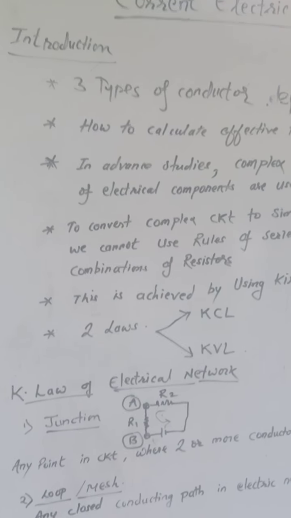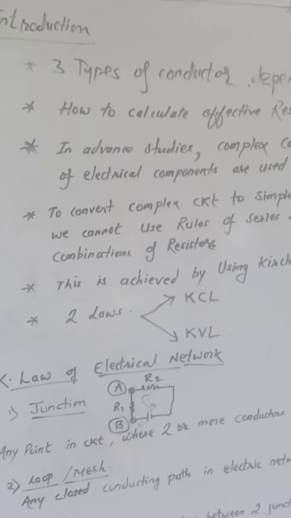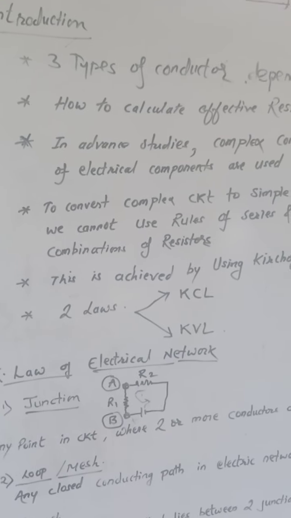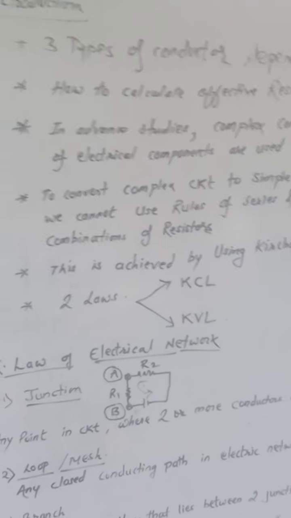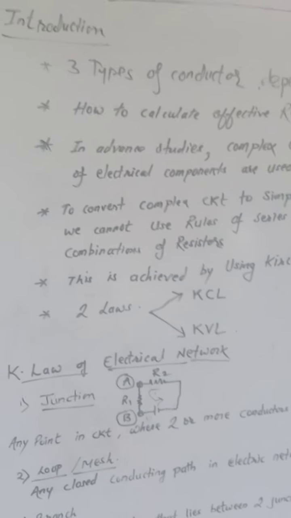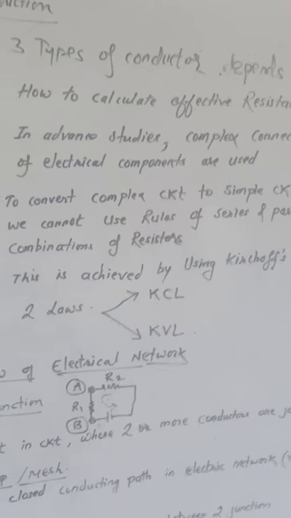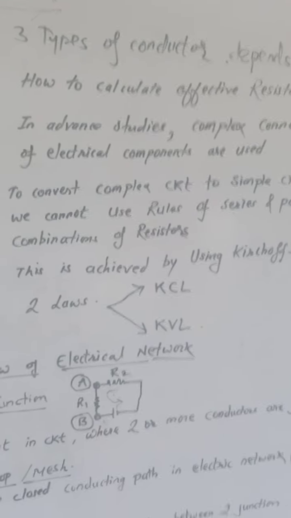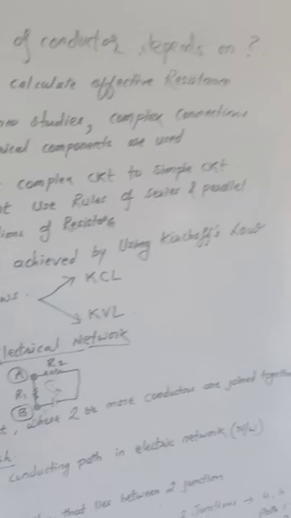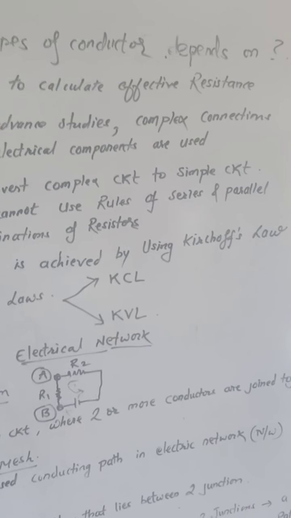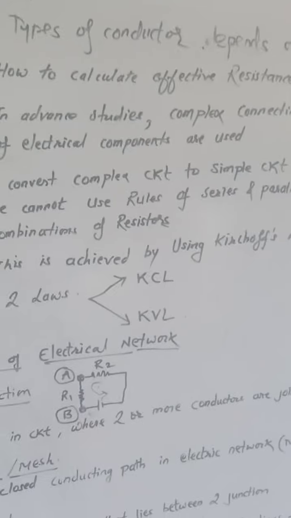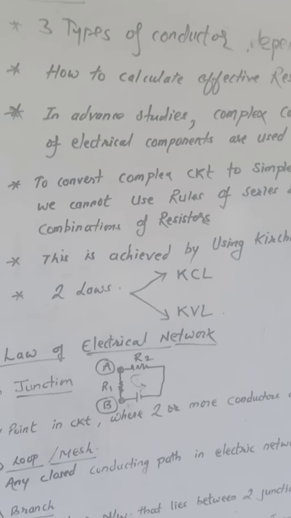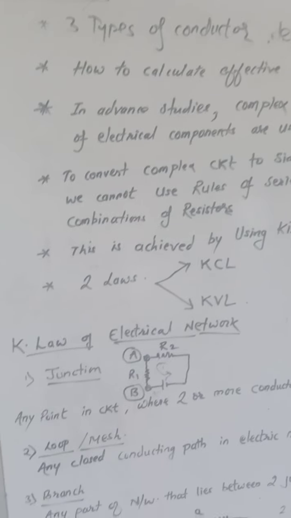It has a number of electrical components. It may be resistances, capacitors, inductors, whatever it may be. But everyone has its own resistance. And then when we make circuits, a tediousness comes into the picture. How? Now, I will give you an example.